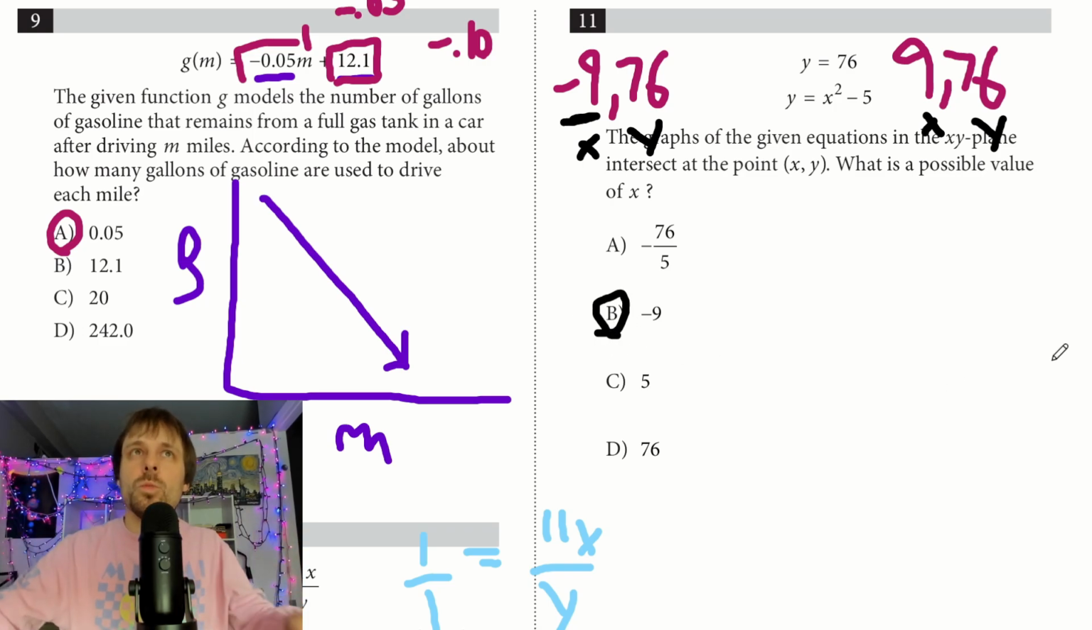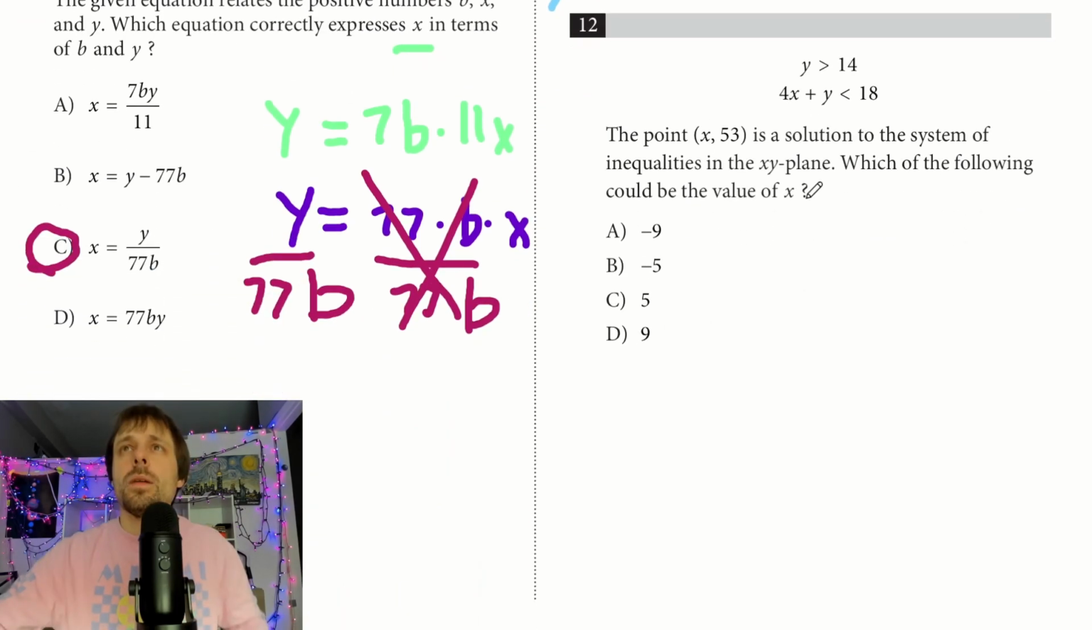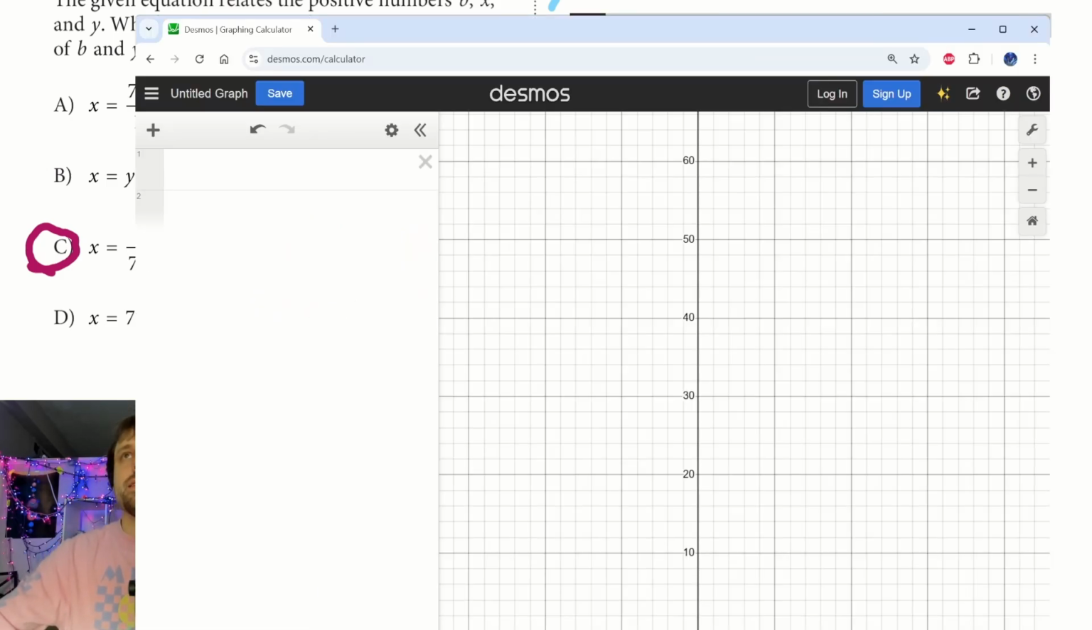They're always only going to give you one answer choice. We got B for this one. Desmos is the key. Starting with number 12 again here, I see another system of equations. Not even going to think about it. I'm going to throw this in Desmos.